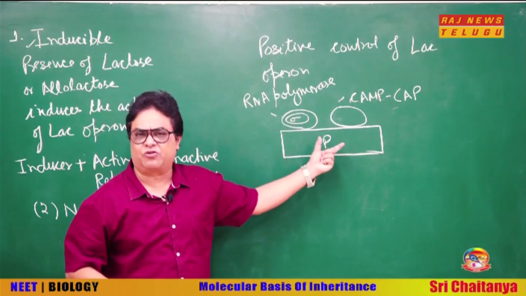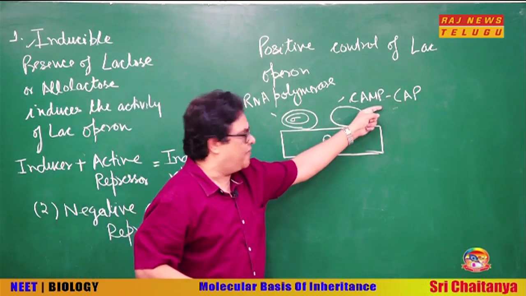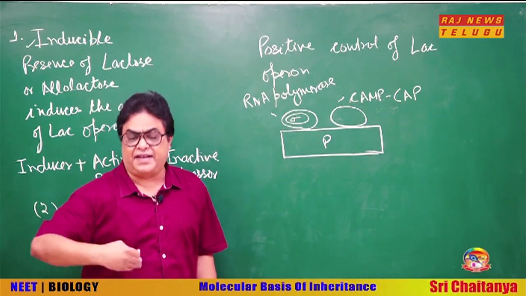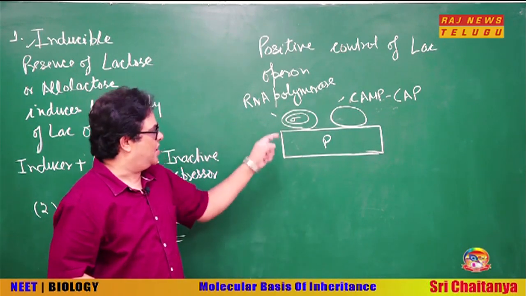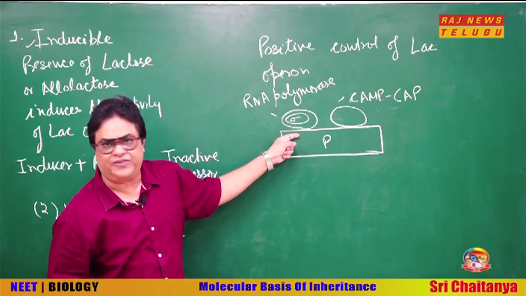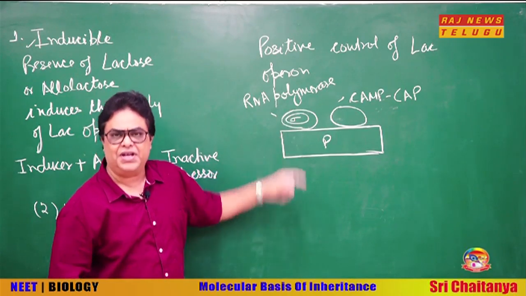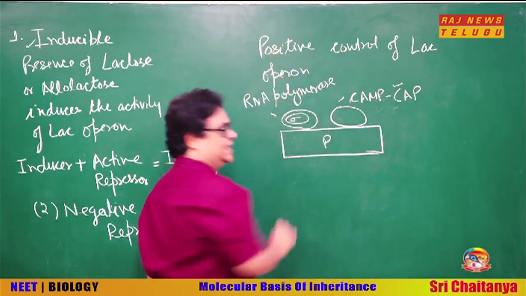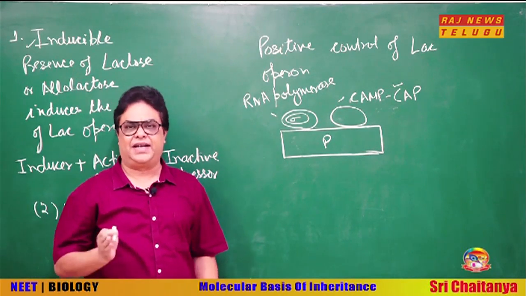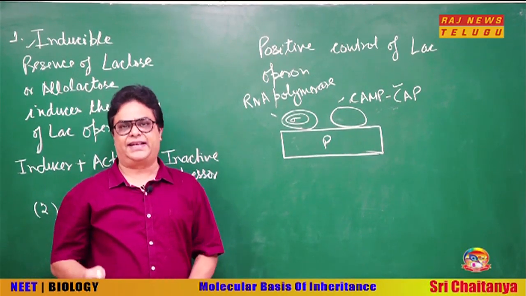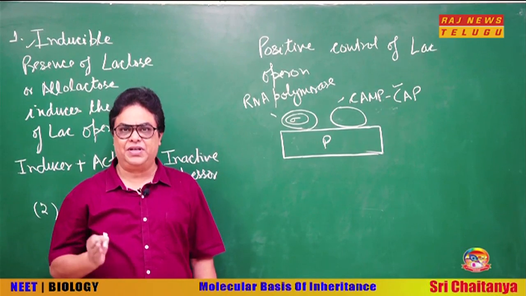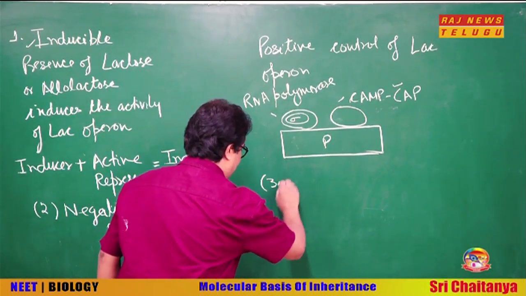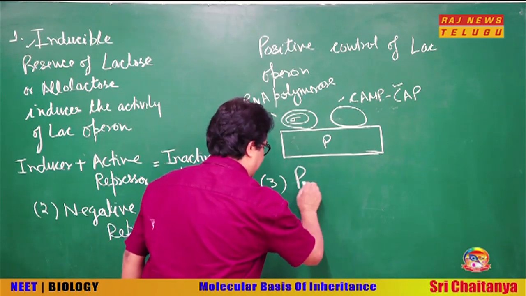This is what we call as the cooperative binding. So, binding of this cyclic AMP CAP complex to the promoter increases the rate of transcription, because it promotes the binding of the RNA polymerase to the promoter. So, this control of lac operon through an activator is called as positive control. So, remember that lac operon is under both negative as well as positive control. Third important point, children, we have to understand about the permease.